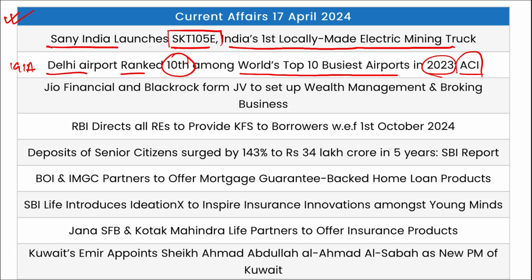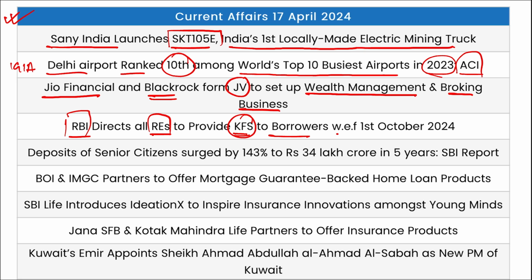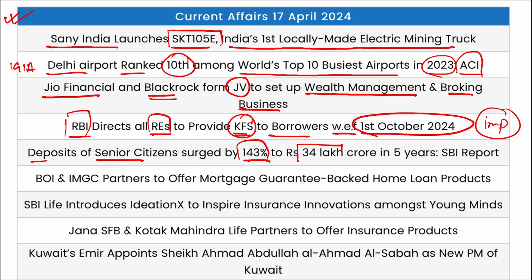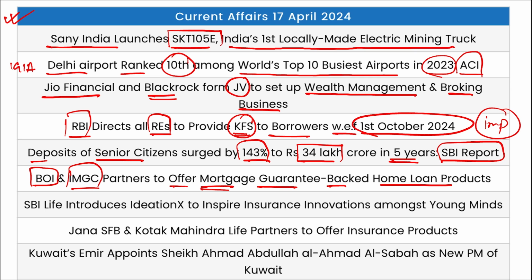2023 according to ACI. Then Jio Financial and BlackRock have formed a joint venture to set up wealth management and broking business. RBI has directed all regulated entities to provide key fact statements to borrowers with effect from 1st of October 2024. Mark this date, it is important. Then deposits of senior citizens surged by 143% to 34 lakh crore rupees in 5 years as per the SBI report. Bank of India and IMGC have partnered to offer mortgage guarantee backed home loan products.